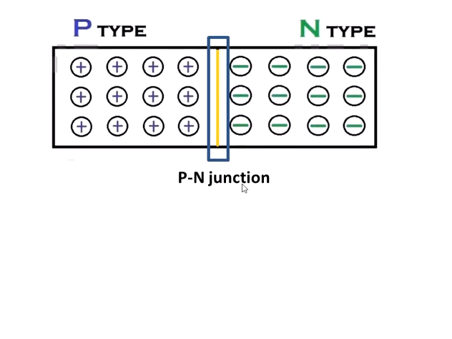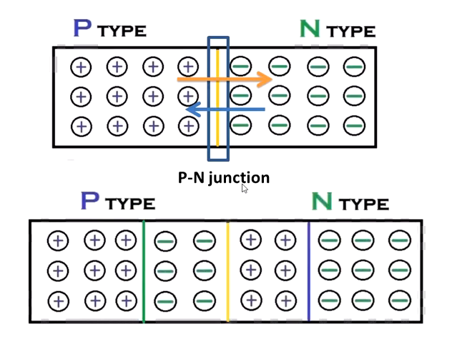So because of this, the electrons and holes will be attracted. They will recombine at the junction and it will develop positive and negative charge within this region.